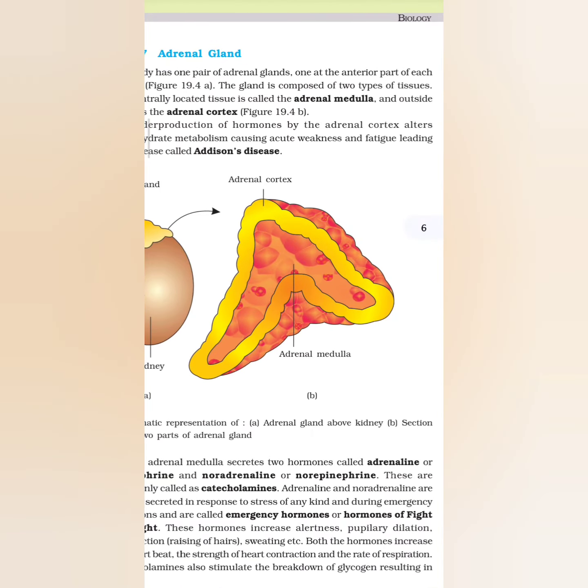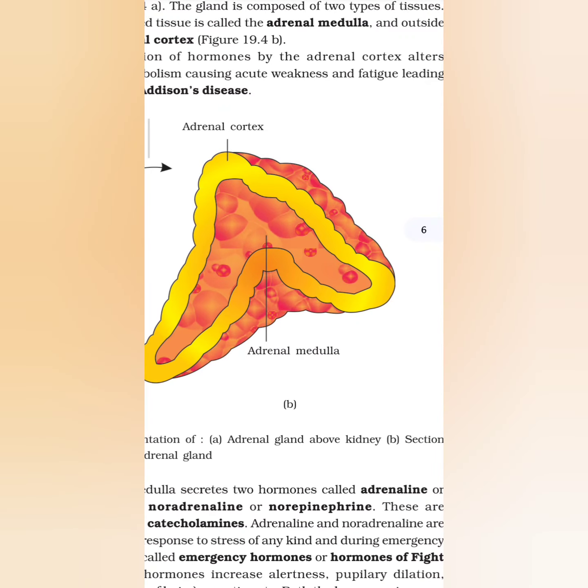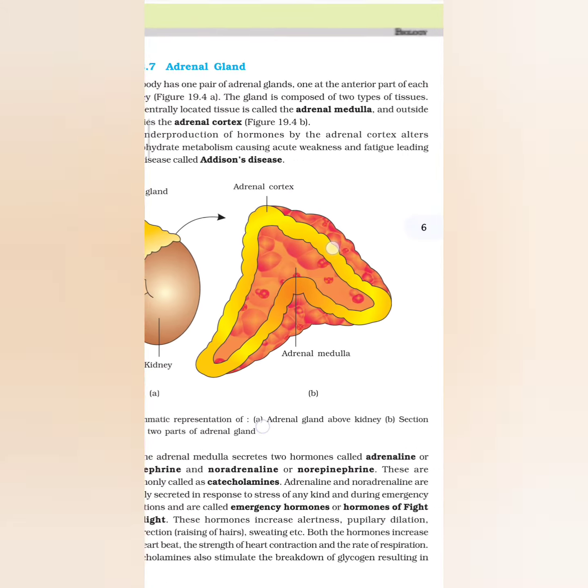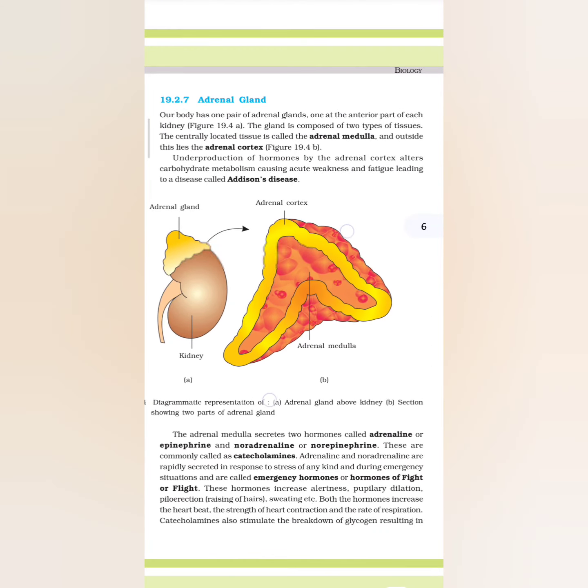Figure 19.4b. Outside is adrenal cortex and inner one is adrenal medulla. Underproduction of hormones by the adrenal cortex alters carbohydrate metabolism, causing acute weakness and fatigue, leading to a disease called Addison's disease.